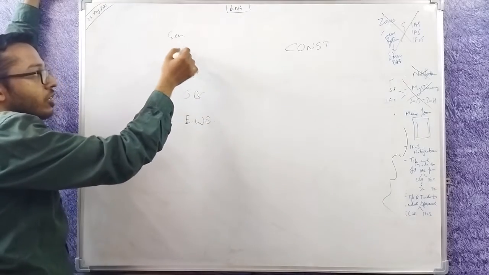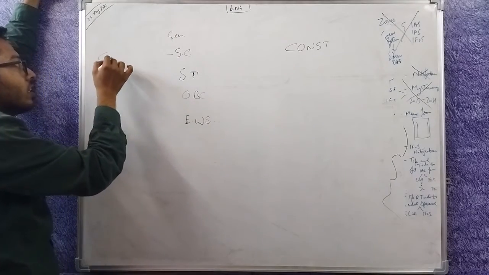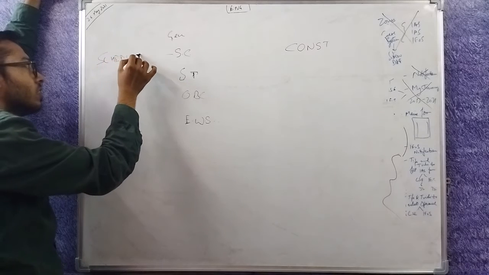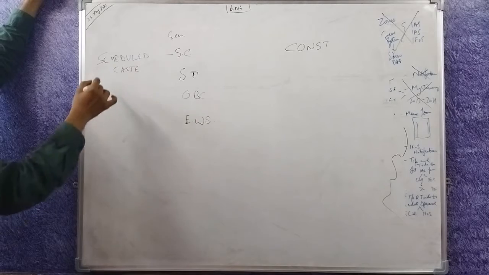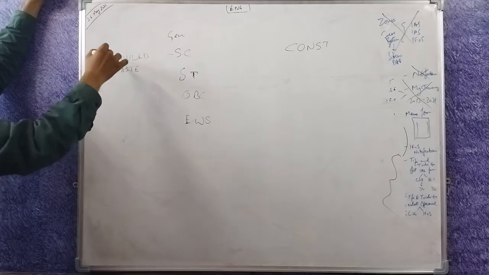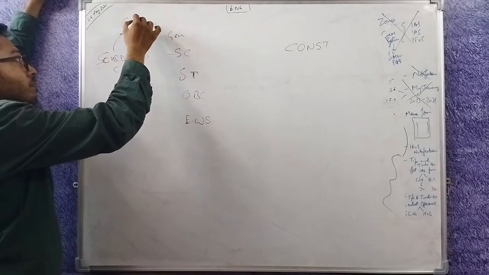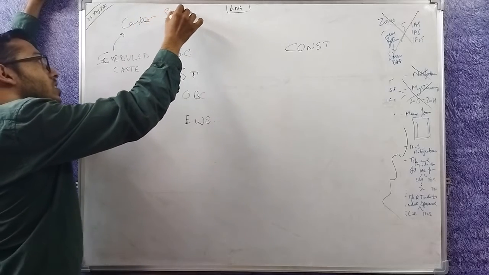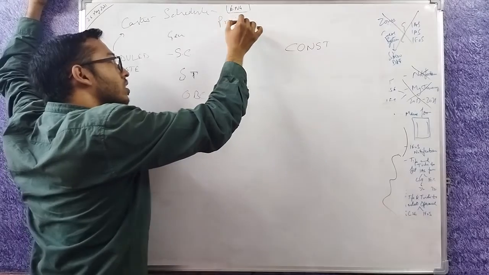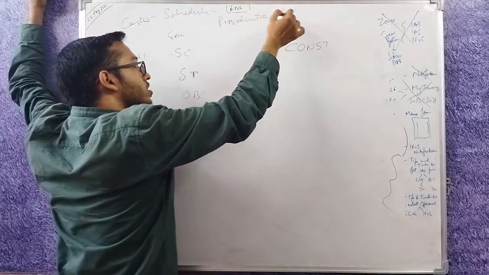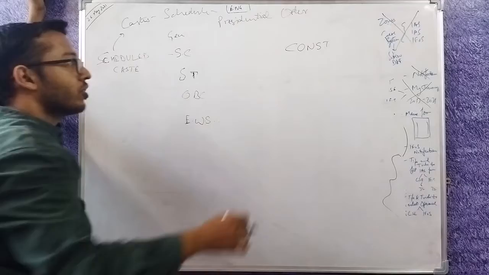The SC means scheduled caste. They are defined in such a way. The word schedule means they are the castes which are mentioned in the schedule of the presidential order that declares those castes as scheduled castes.